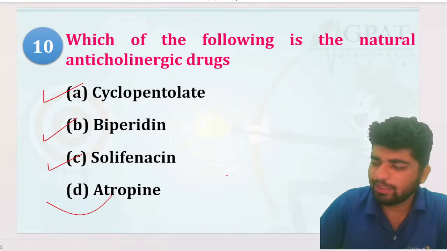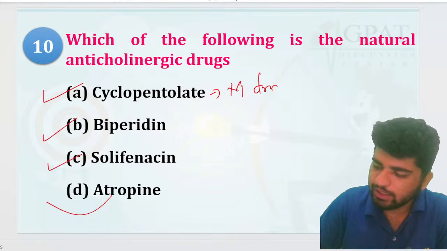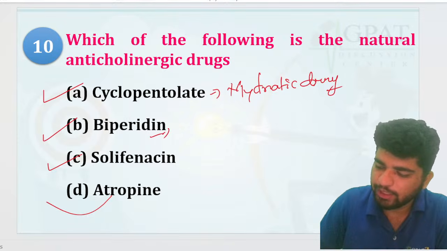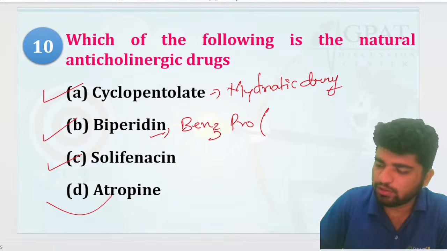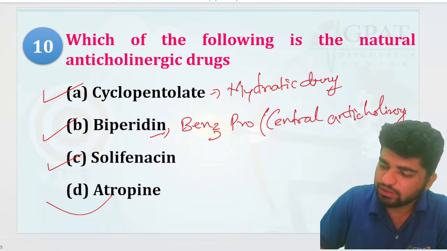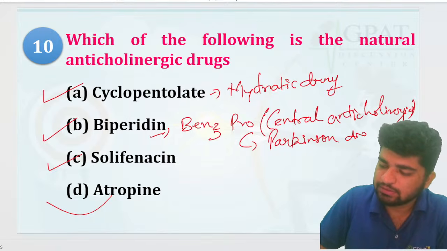Cyclopentolate is useful as a mydriatic drug for the eye examination. Very good. Biperiden, if you remember, and Benzhexol (Bibenzpro) are central anticholinergics, and these central anticholinergics are useful in Parkinson disease.